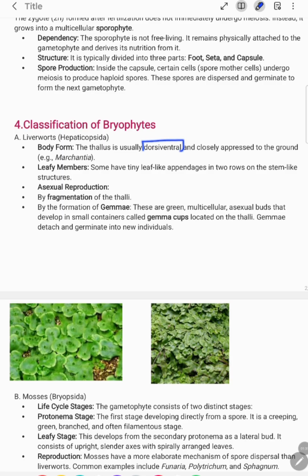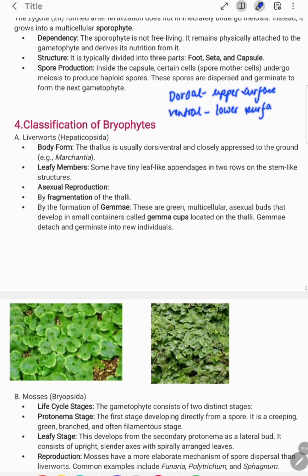What does the term dorsiventral refer to? It means they have a dorsal surface, which is the upper surface, and the ventral surface.